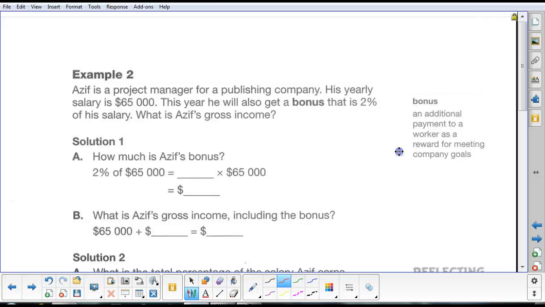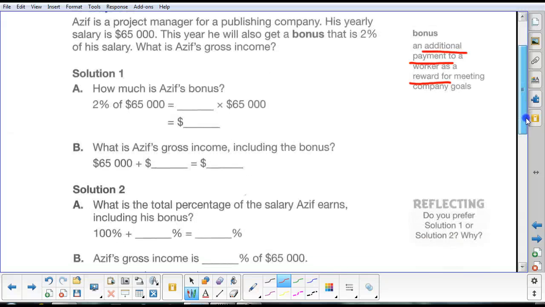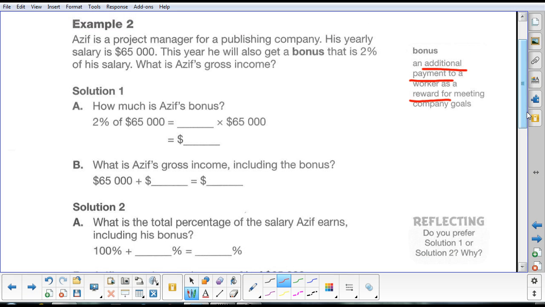Example number 2. Azif is a project manager for a publishing company. His yearly salary is $65,000. This year he will also get a bonus that is 2% of his salary. Maybe it's a Christmas bonus, maybe it's just a bonus at the end of the year where they divide up profits. That's how sometimes these things work. What is Azif's gross income? Well, there are 2 ways we can do it, but let's find out what a bonus is. It's an additional payment to a worker as a reward.